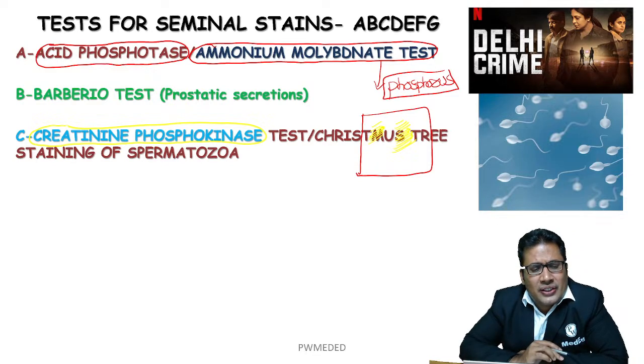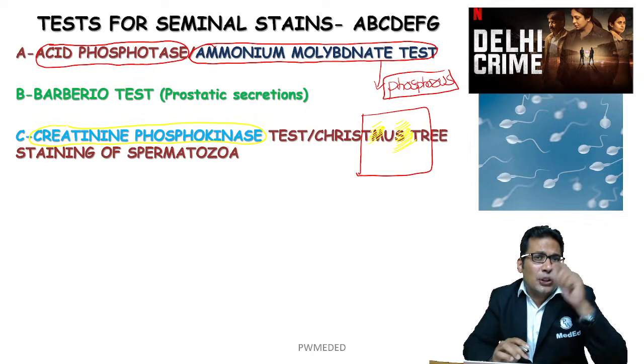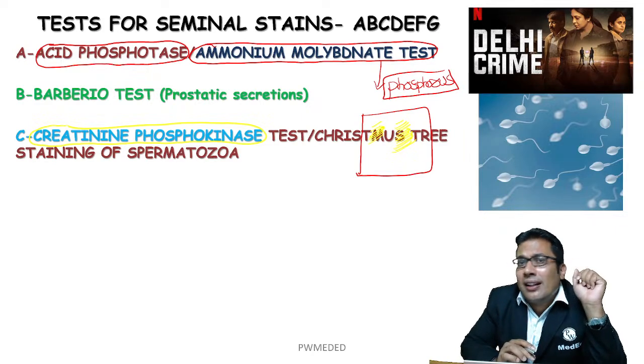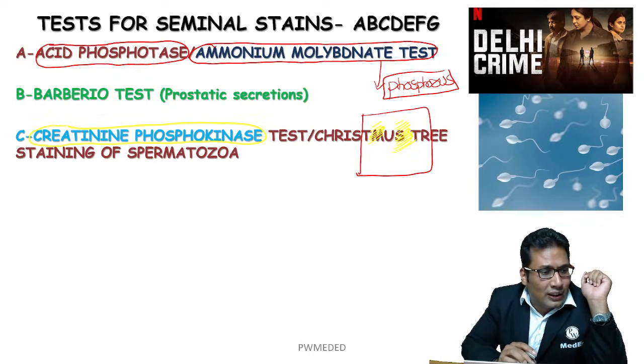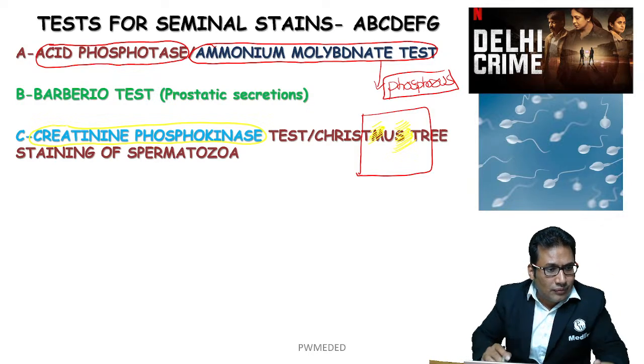And one more test is there that also starts with the C, Christmas tree staining. Where you will see the spermatozoa. If they ask in an exam what is the confirmatory test, your answer should be Christmas tree staining of spermatozoa. So that is the correct answer.